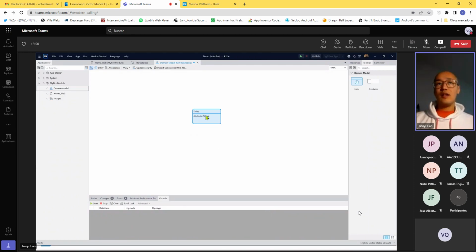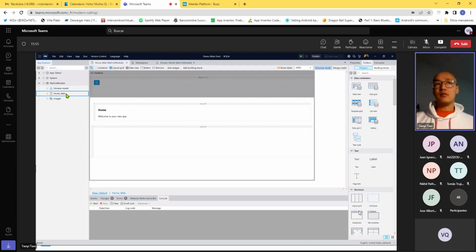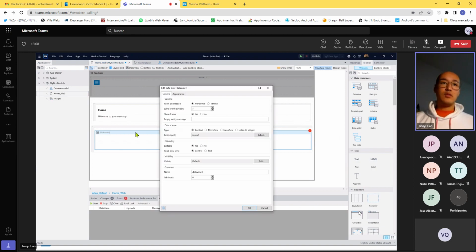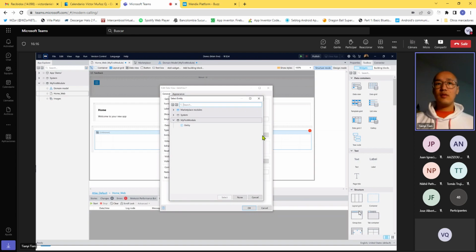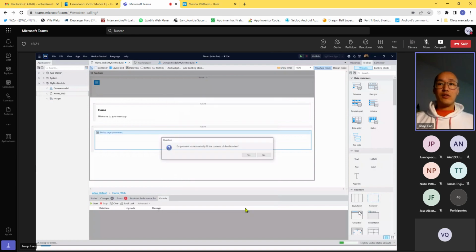So once you have the database in the background, you can then go ahead to the front end, right? And then say, hey, I want a connection from this page to that database. So drag a data container here, and then double click on that. You select the data source, right? In this case, we can just select the entity path, the database we just created, and then we click OK, and then we can fill the data.